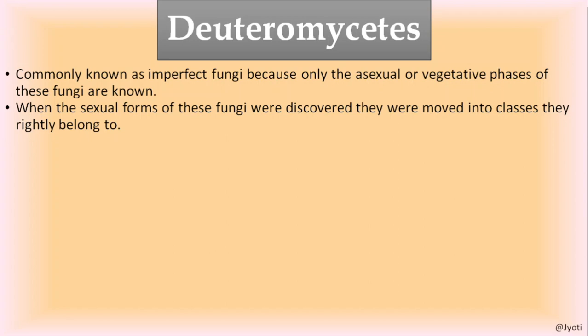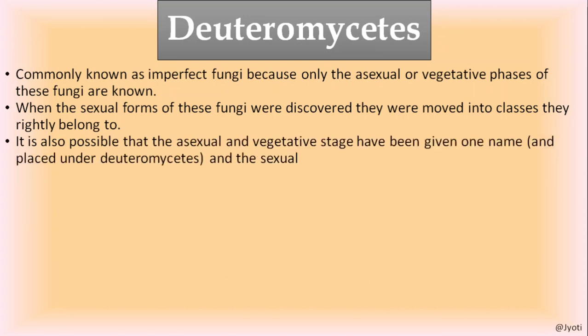That means they will move to basidiomycetes or ascomycetes or phycomycetes. So that's why they are known as imperfect fungi. It is also possible that the asexual and vegetative stage have been given one name and placed in the deuteromycetes, and the sexual stage is placed in another class.